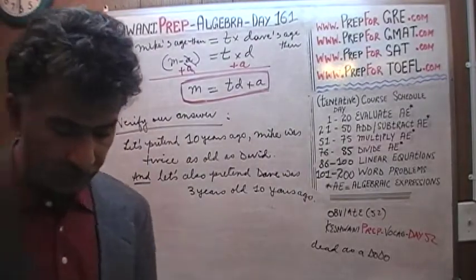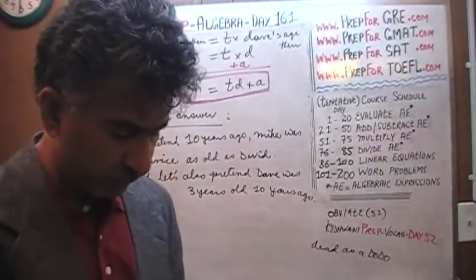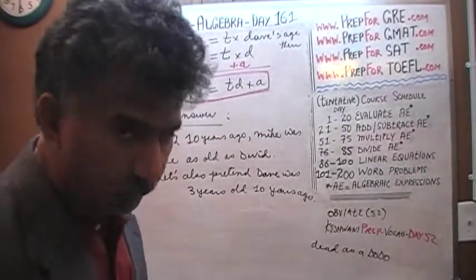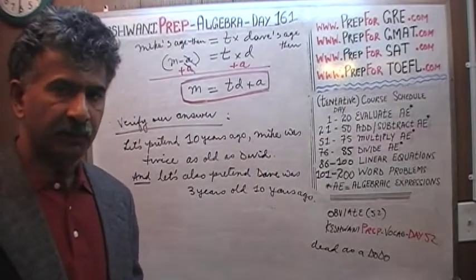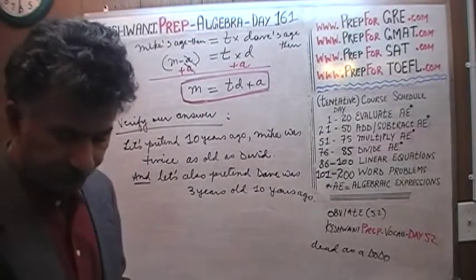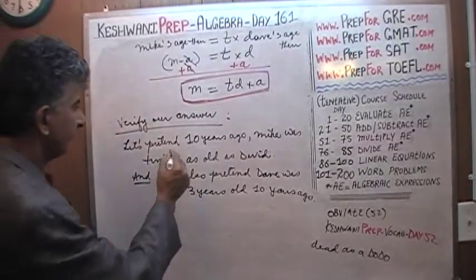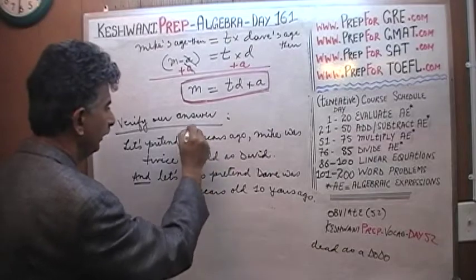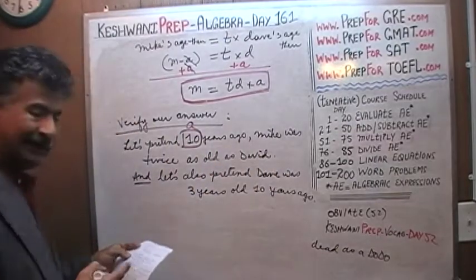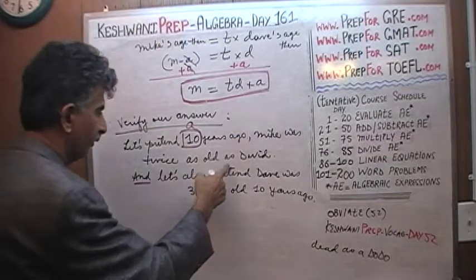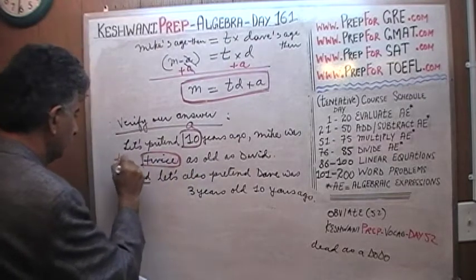So I'm going to read the problem now one more time, the original problem. I'm not going to write the original problem on the blackboard. I'm going to read it to you and you read it with me. Go back to the original problem and replace the variables with the numbers. A years ago, this is your A, Mike was T times as old as David, this is your T, twice, T equals 2.